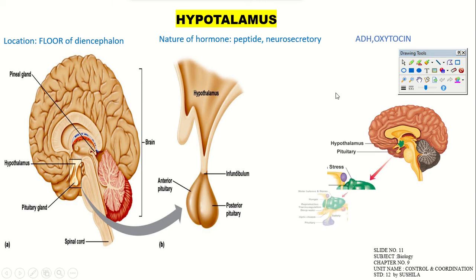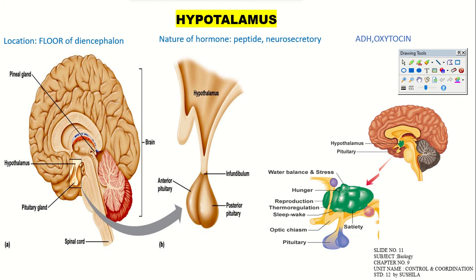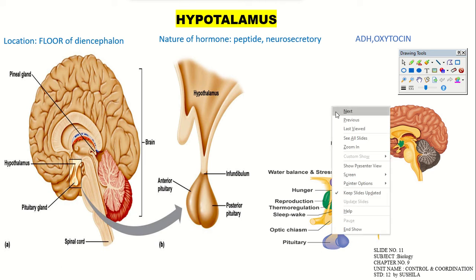Okay. And the pituitary gland, from the hypothalamus, is controlling almost all of our body functions, which include water balance, stress, hunger, reproduction, thermoregulation, and the sleep-wake cycle, right? Some parts of the pituitary gland we will also see in a detailed manner, right?